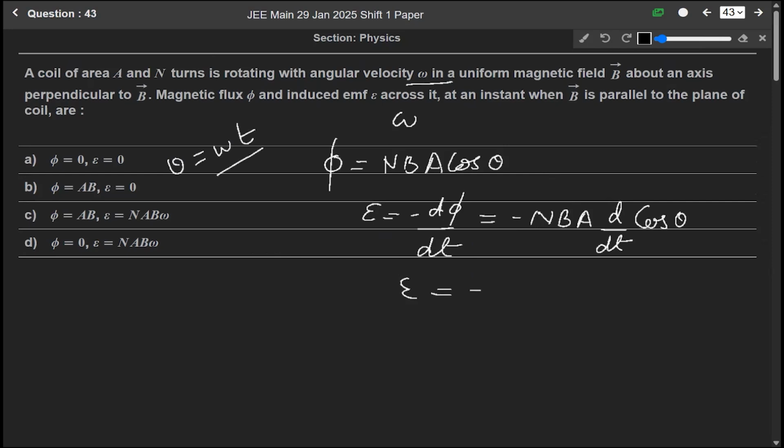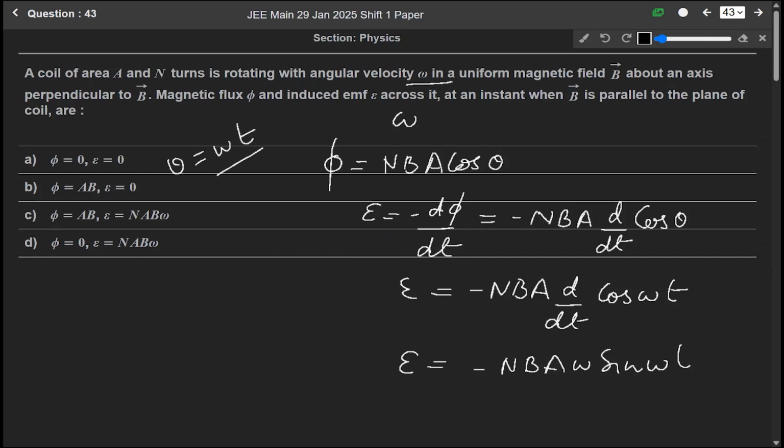So it will become minus NBA d by dt of cos omega t. Okay. So from this the induced EMF will become minus NBA omega sin omega t, since we are differentiating with respect to time.